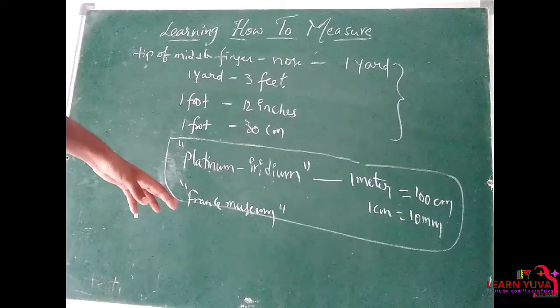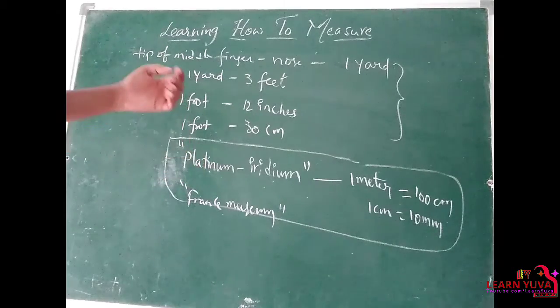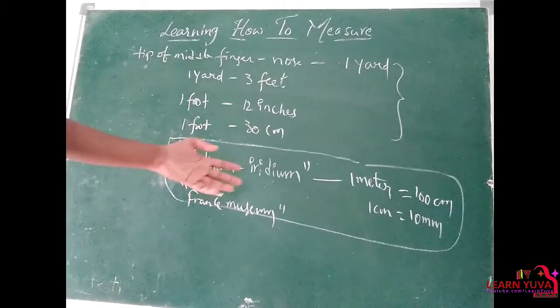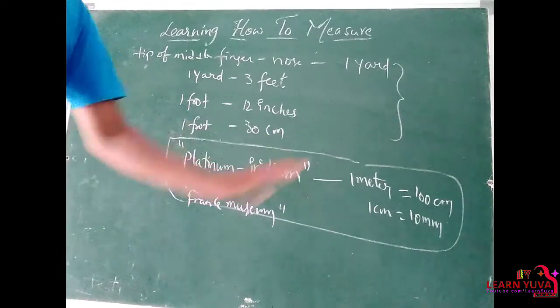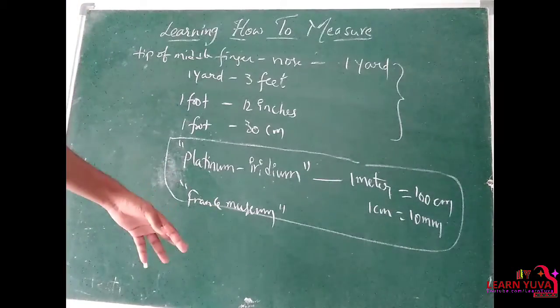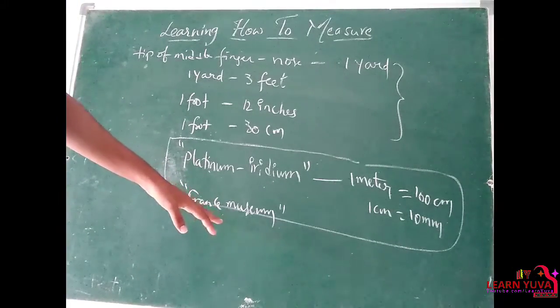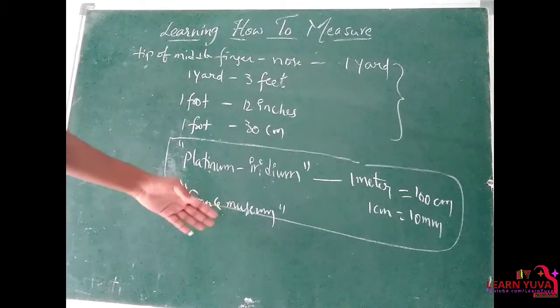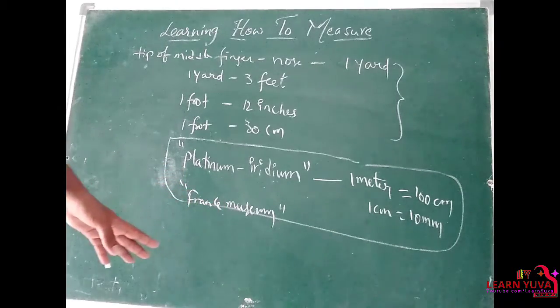This platinum iridium material at a particular temperature. So the length of the platinum iridium material at a particular temperature is taken as a reference, and it is still saved or preserved in the France Museum, right?